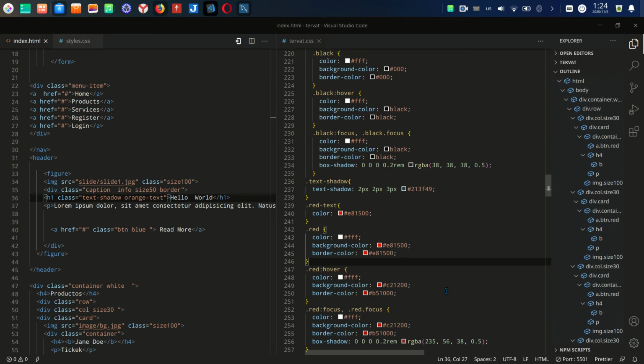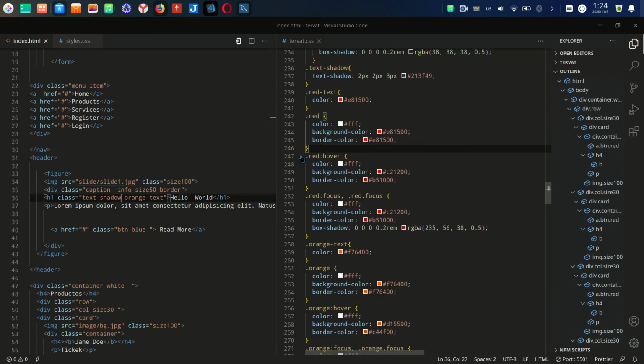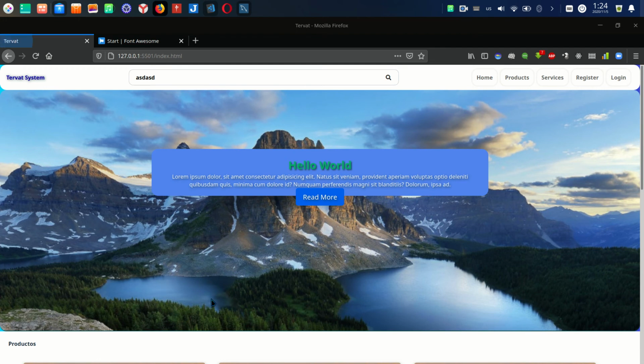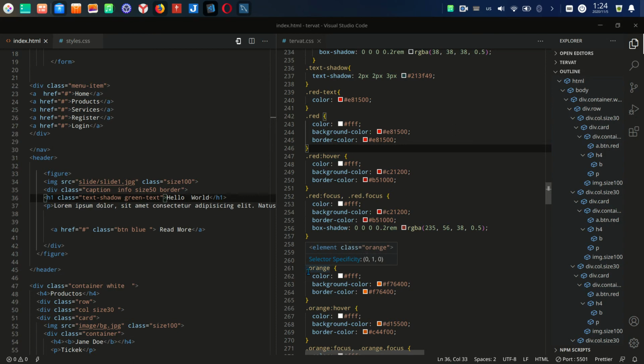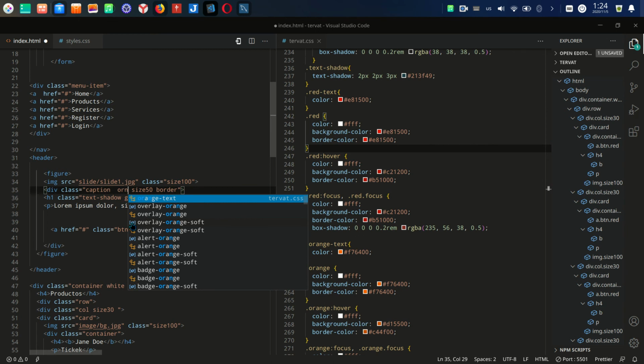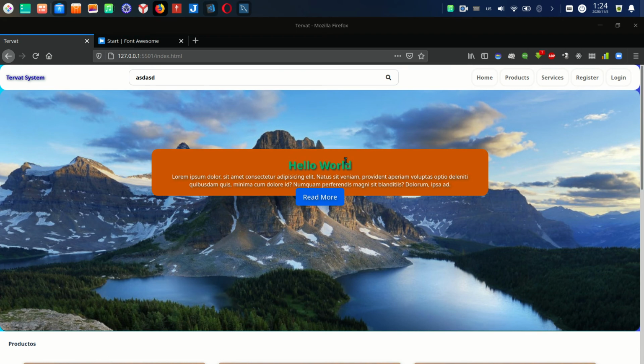Okay, we have the other, the red. For now it is orange text. We can change to green text. Sure. Okay, it's working. Green text. We can change this to orange. Orange. Yes, it changed.